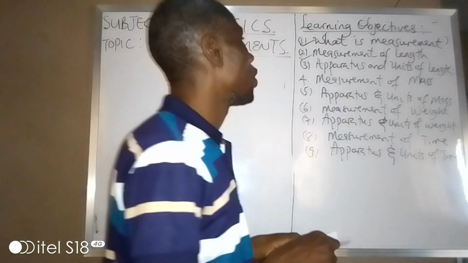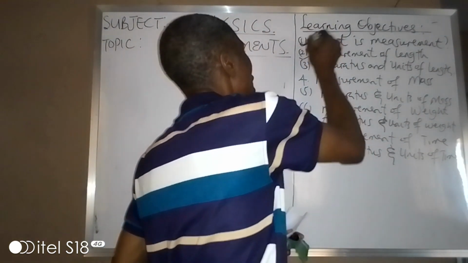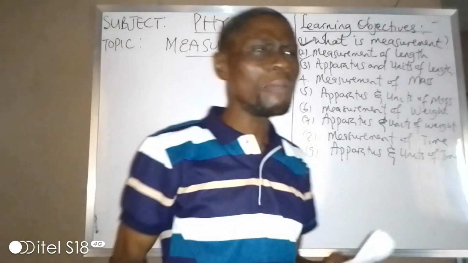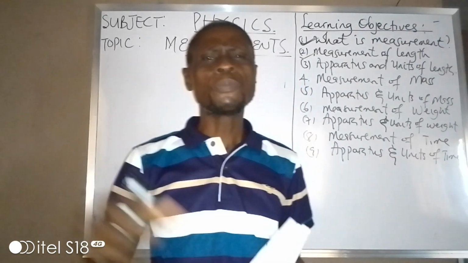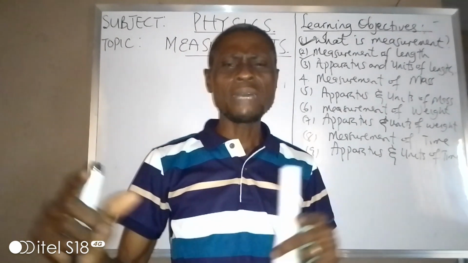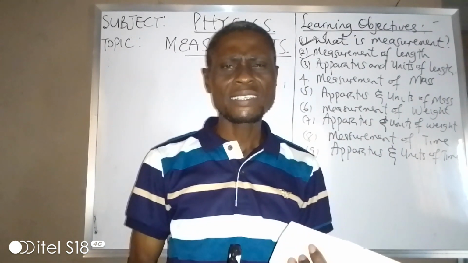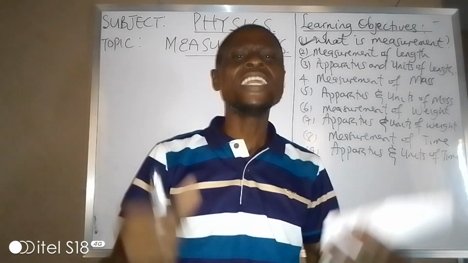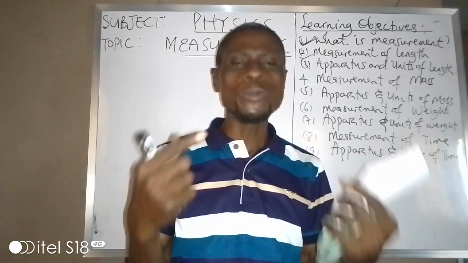The first one is what is measurement. How do you define measurement? Measurement simply means the process of determining the size, the weight, and the quantity of an object.